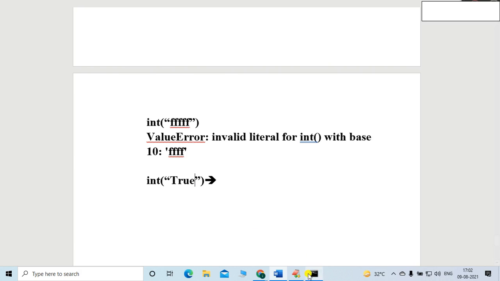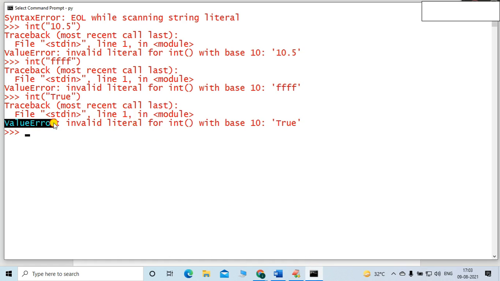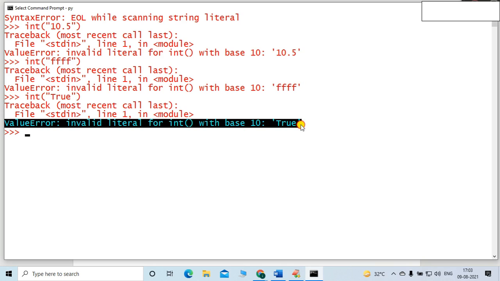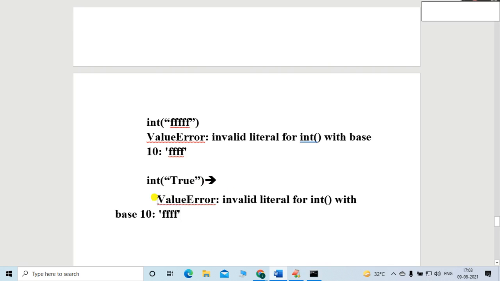Okay, let me show you the proof. int true, friends. You can see the ValueError: invalid literal for int with base 10. The error is readable, friends. What exactly does base 10 mean? Base 10 means the decimal number system. It expects purely a decimal number system value, which is not the case here, so it will throw an error.